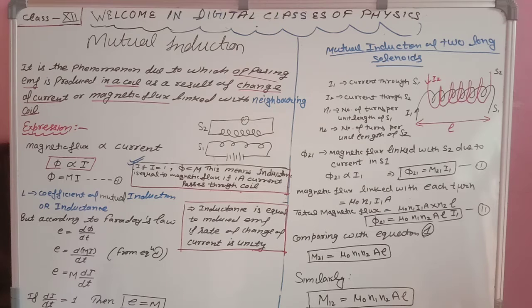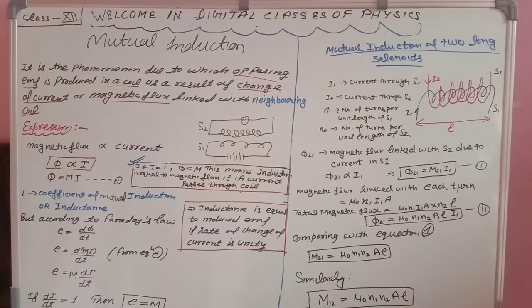Now next is mutual induction of two long solenoids. In the last lecture we studied self-induction of a single coil. So here is the concept, mutual induction of two long solenoids. You can see, students, in this diagram I have taken two coils.